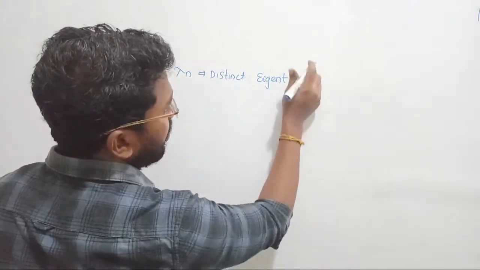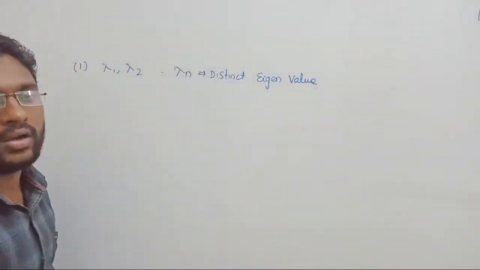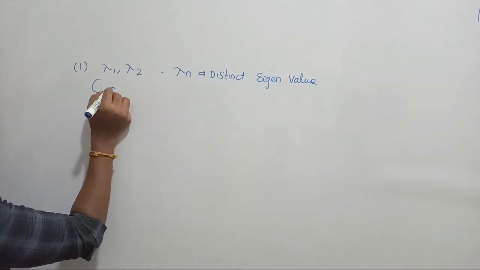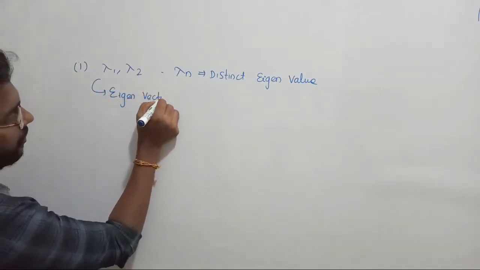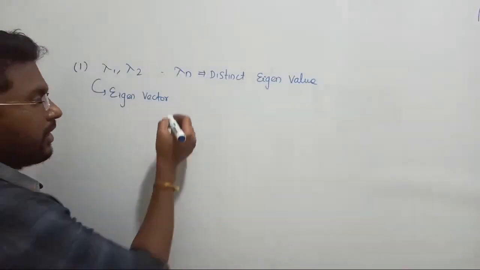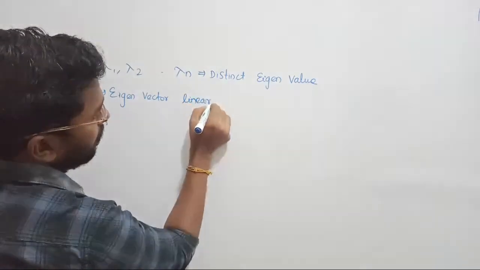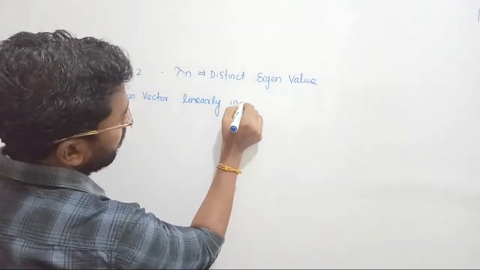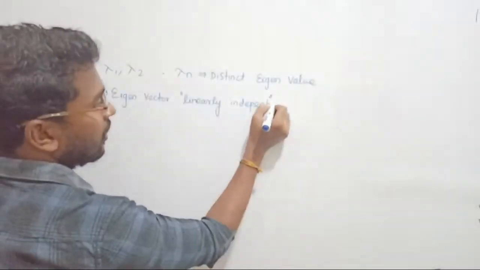So if you have distinct eigenvalues, what about the corresponding eigenvectors? The corresponding eigenvectors are linearly independent of each other. Already I have given the proof for this one.